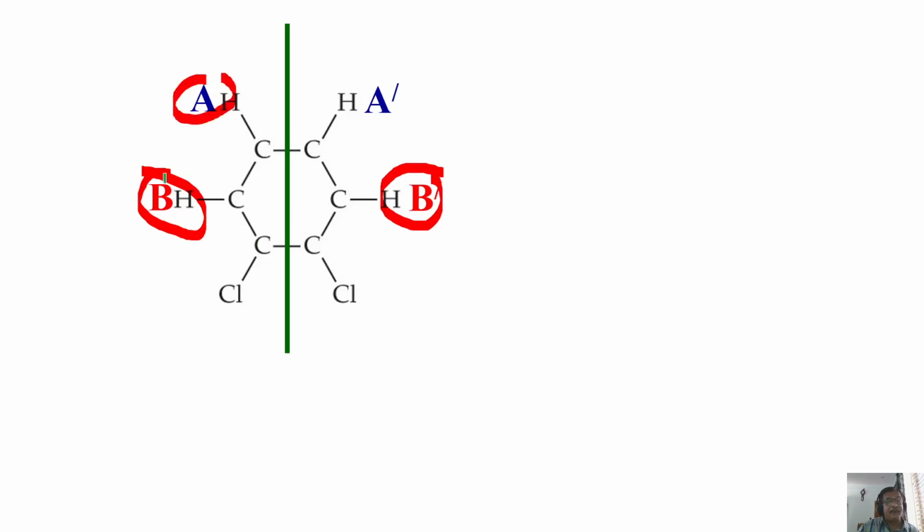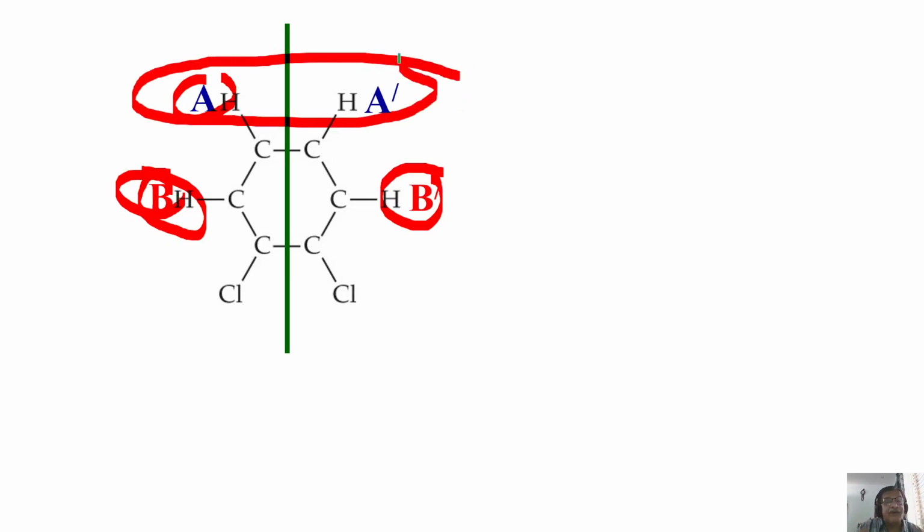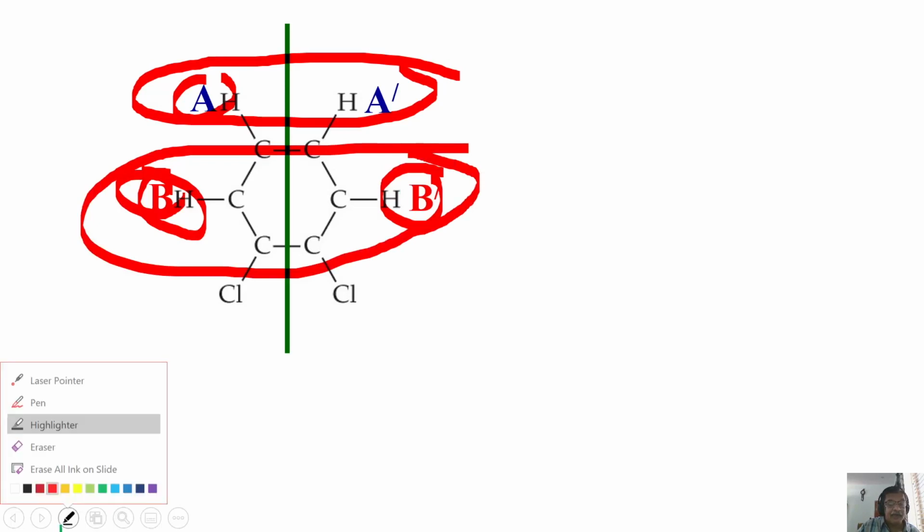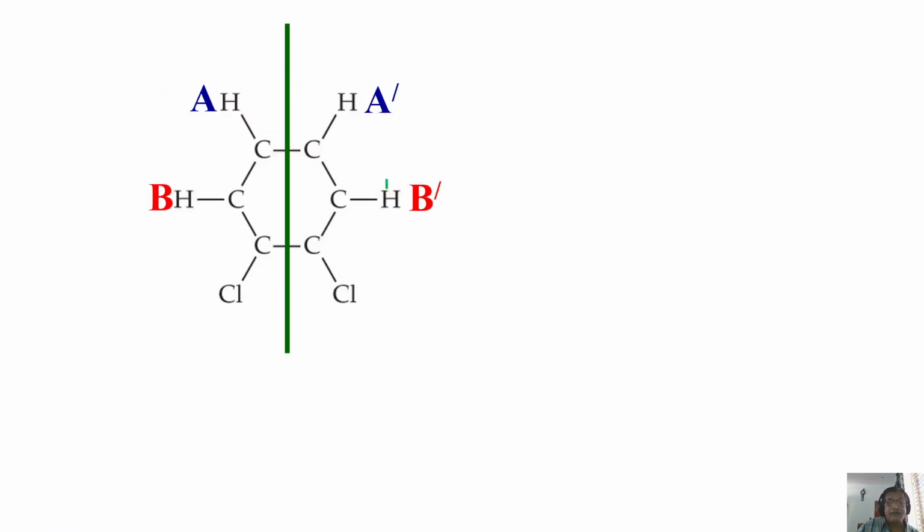I use the notation because chemical equivalents are there. And between these two, this is A, this is B, meaning these two protons are strongly coupled. These two are also strongly coupled, but they're chemically equivalent. B and B prime means strongly coupled, but chemically equivalent.